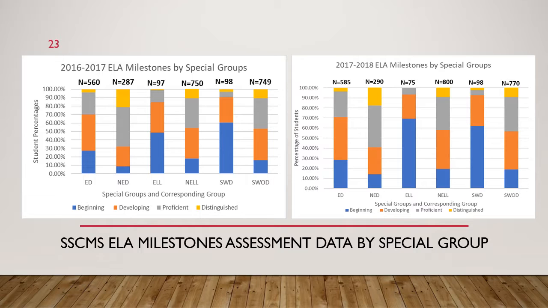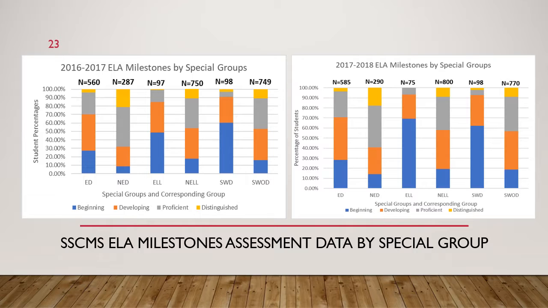So if we look at the economically disadvantaged, we did see a decrease again in the amount of students falling within that distinguished category and an increase in developing and beginning learners. So that gap is increasing between our non-economically disadvantaged. So you'll see through all of these special groups that we do have a little bit of an increase in the gaps between the special group and its corresponding group.